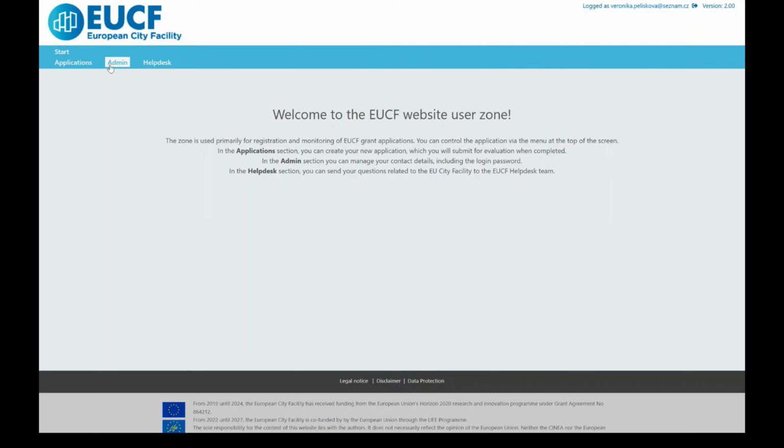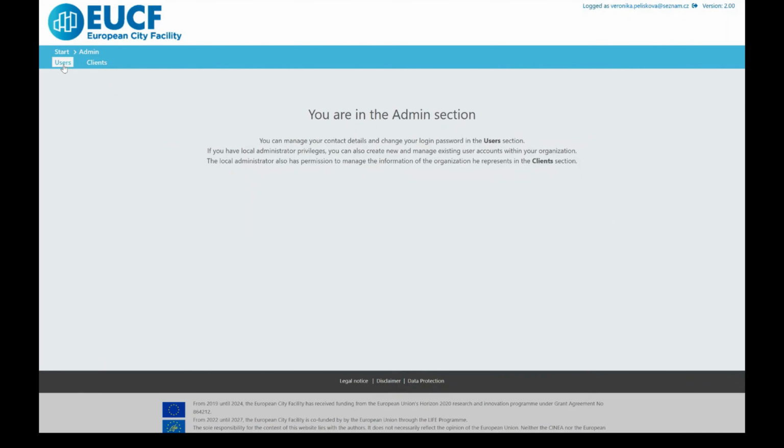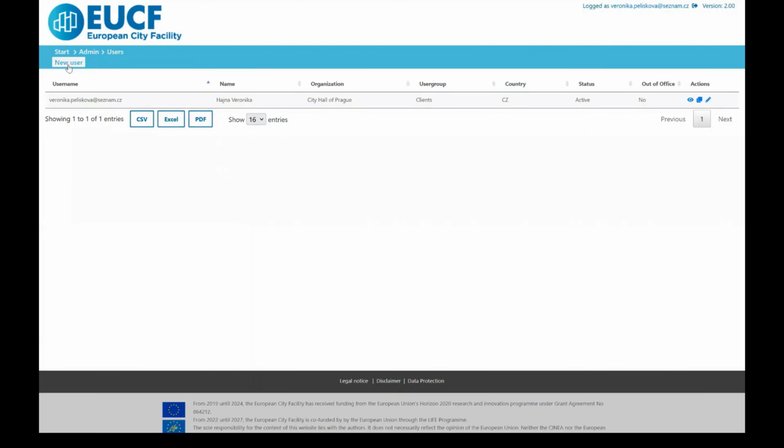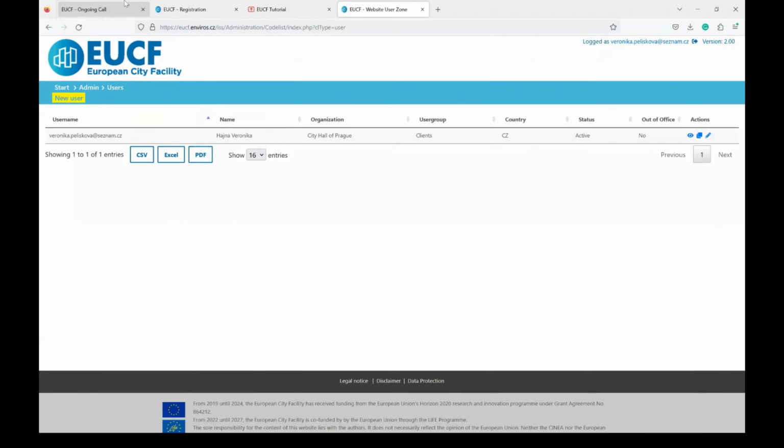You can manage your contact details and change your login password in the Users section. If you have local administrator privileges, you can also create new and manage existing user accounts within your organization. Note that only the local admin is allowed to submit an application. The first person registering the organization is automatically assigned the role of the local admin and is able to submit the application. If you wish more people from your organization to edit or submit the application, add them by clicking the New User in the Admin section.